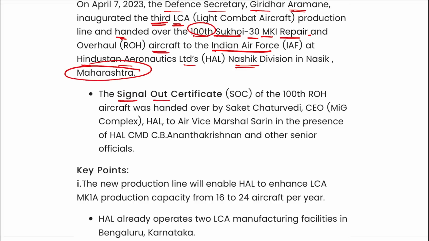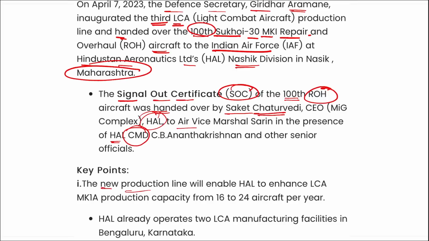Then the signal out certificate, that is SOC, of the 100th ROH, that is repair and overhaul aircraft, was handed over by Saket Chaturvedi, who is the CEO of HAL, to Air Vice Marshal Sareen in the presence of HAL's chairman and managing director.